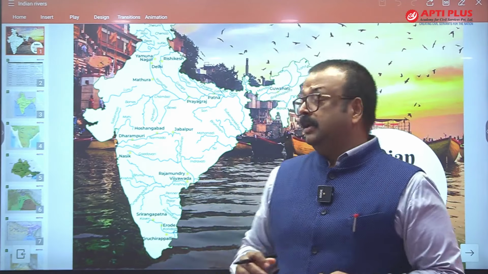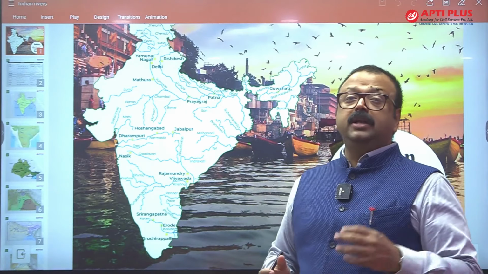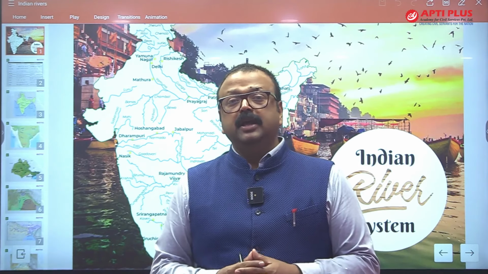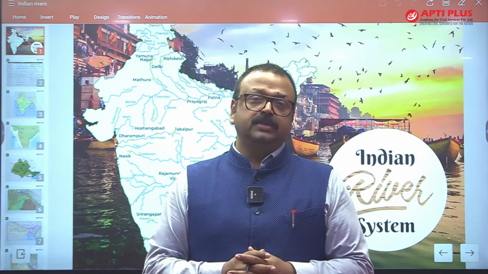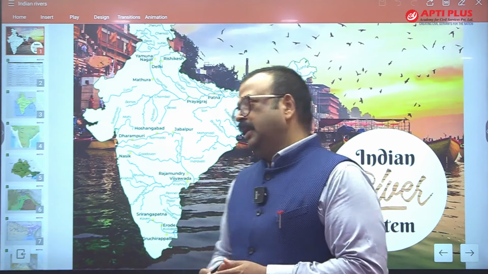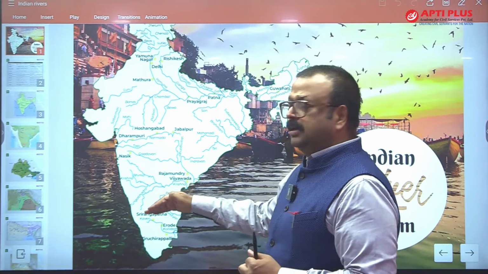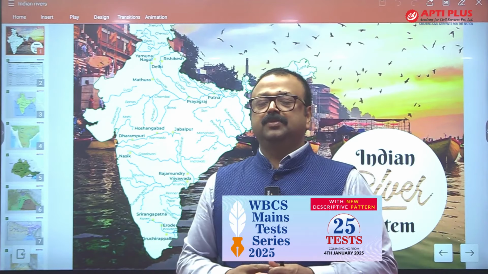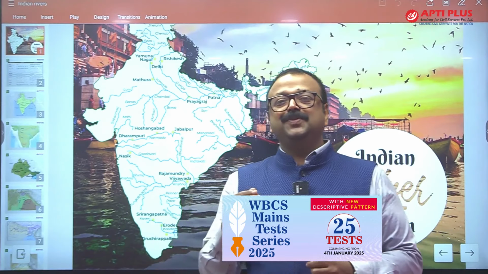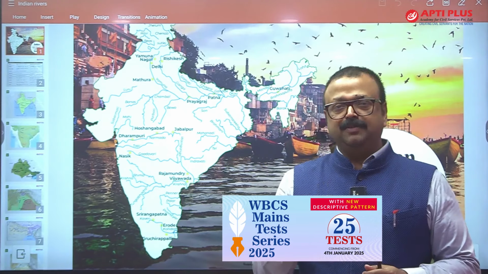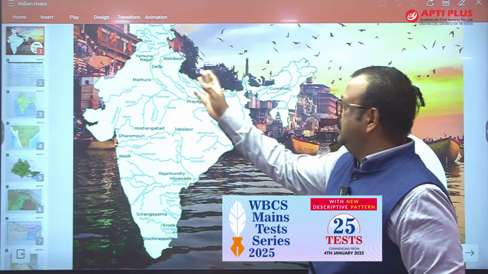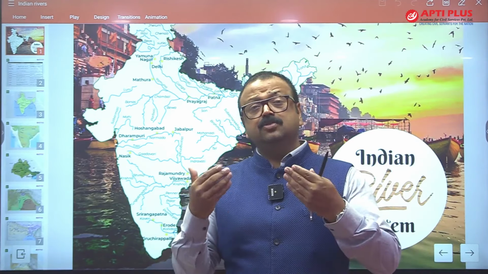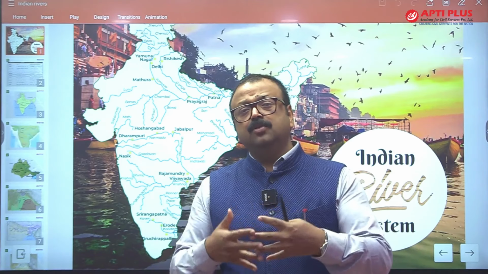While the Himalayan river systems, which include the Indus river system, Ganga river system and Brahmaputra and its tributaries, are in the young stage of the cycle of erosion. And this is also true that the Peninsular rivers are much older than the Himalayan river systems. Himalayan river systems originated basically after the Himalaya, except a few rivers like Indus, Satluj and Brahmaputra, and the two streams of Kosi. Leave these out, and the rest of the rivers were formed after the orogeny of the Himalaya.